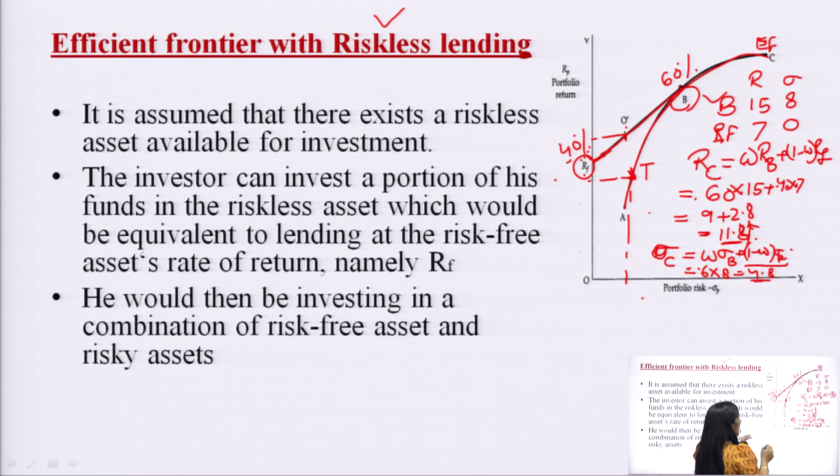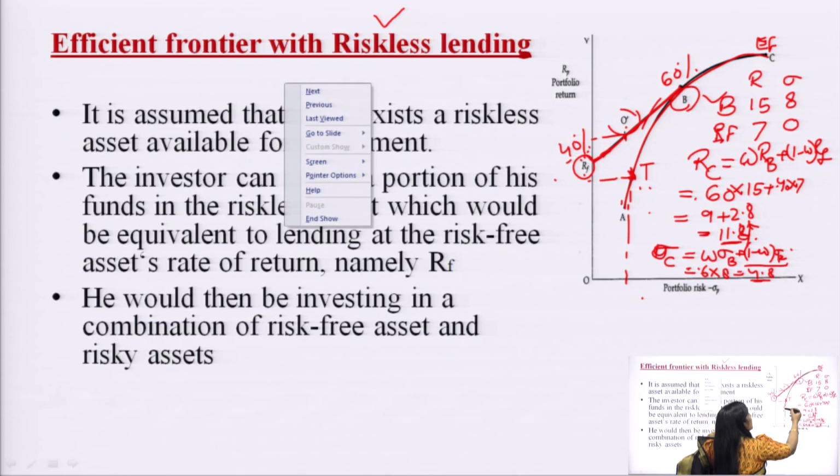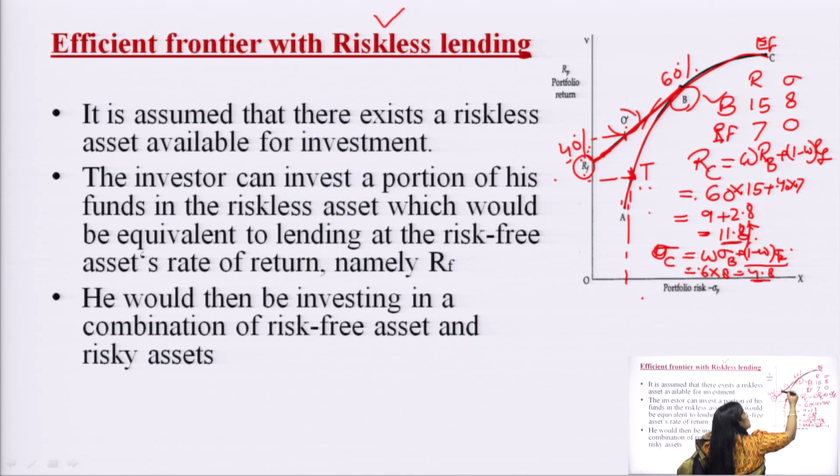So, we will say now the efficient portfolio is O, not T. It means this line would have better portfolios as compared to the previous concave shaped line. So, because of the riskless lending, the efficient frontier has now changed to a straight line which has a combination of the risk free security.